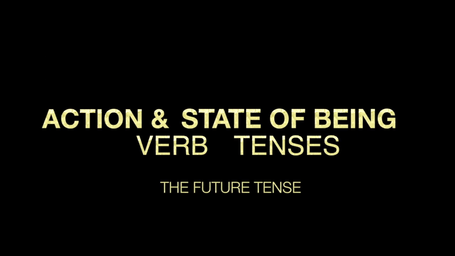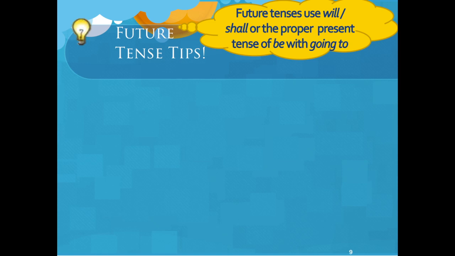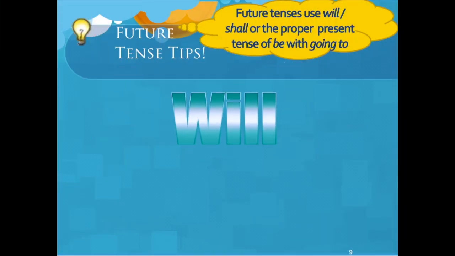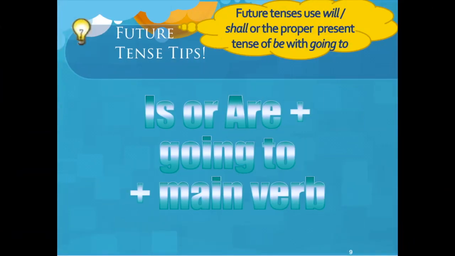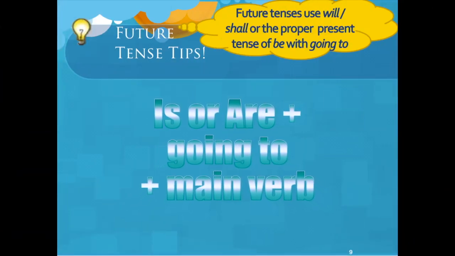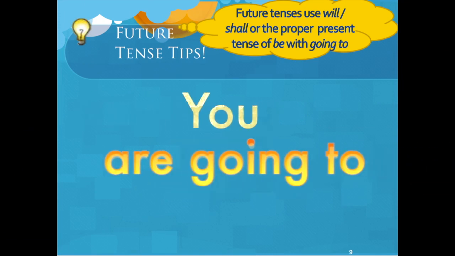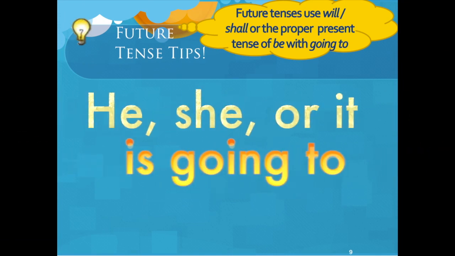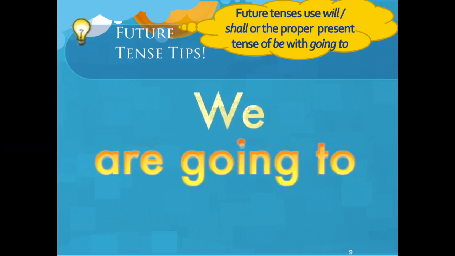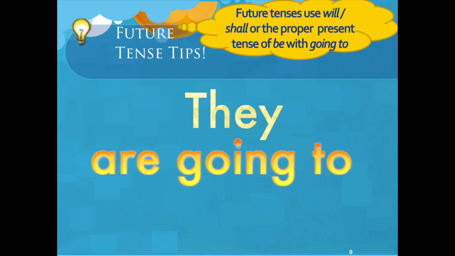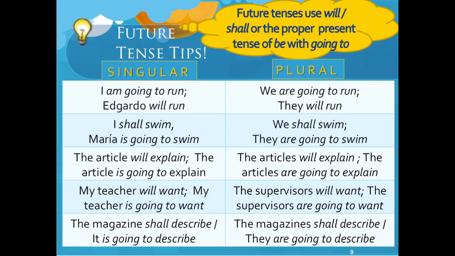So, now we know about action and state of being verbs, verb tenses, and the future tense. Here are some useful tips. The future tense uses will or shall. Or it can also be formed using is or are, depending on the subject, with going to and the main verb. You are going to. He, she, or it is going to. We are going to. They are going to. Okay, so let's look at the examples.